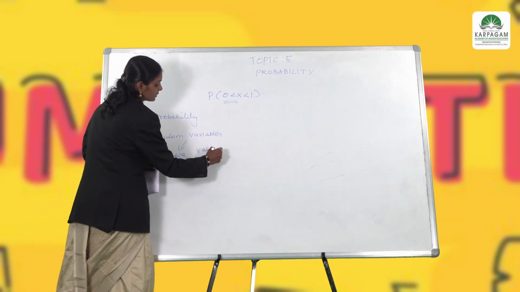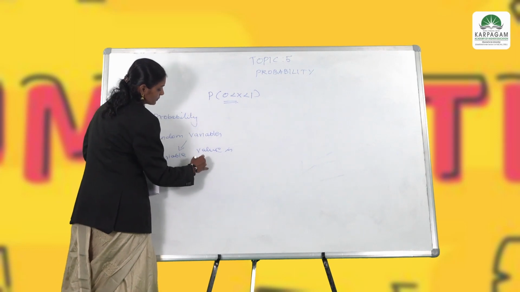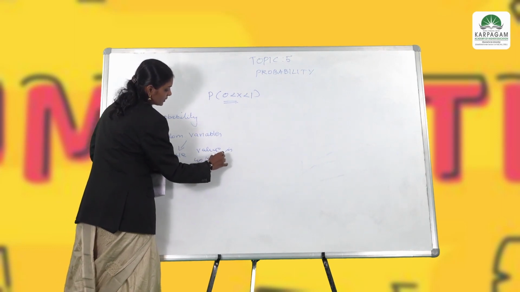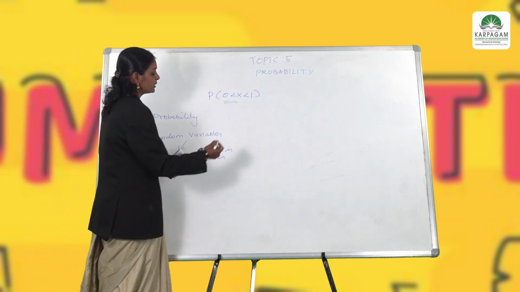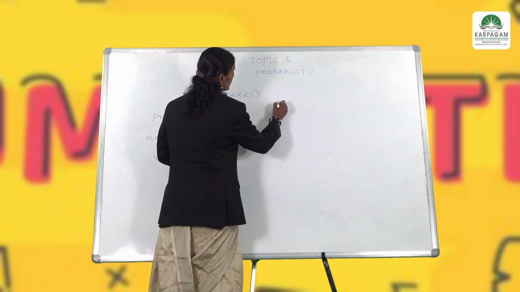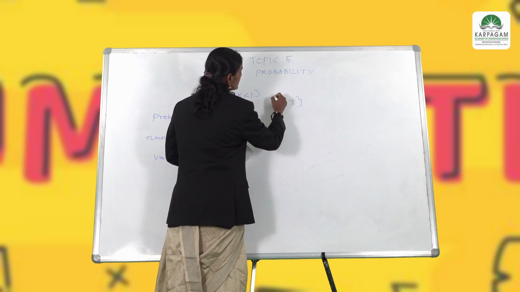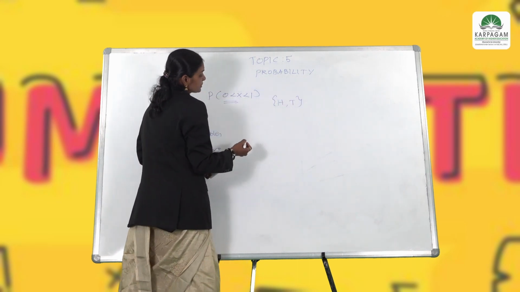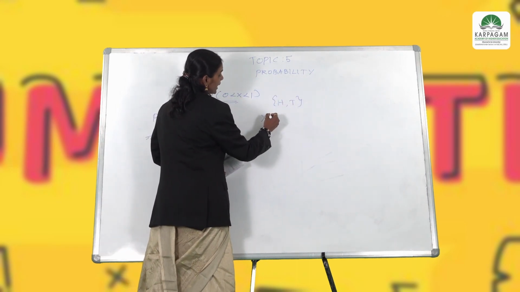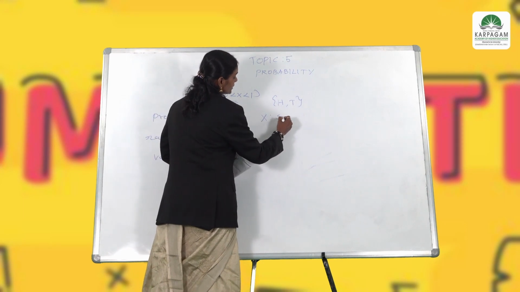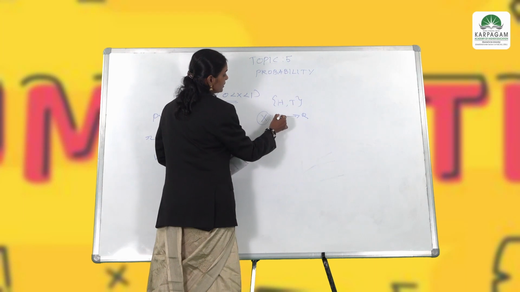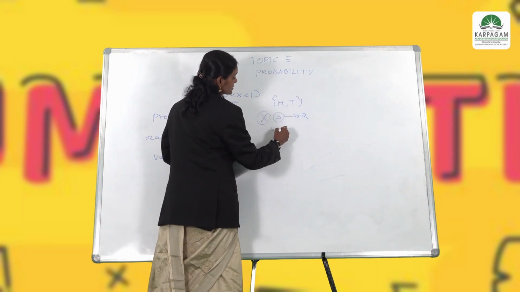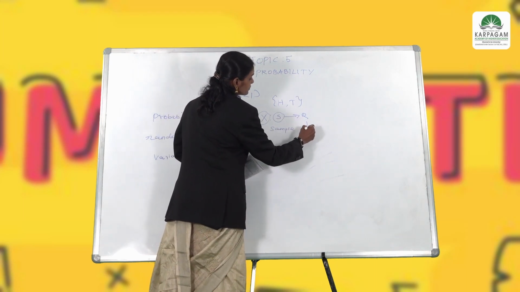This is called a random variable. How is it defined? Suppose I am tossing one coin, the sample space will be only head or tail. Taking the random variable x, it maps x from s to r. Here x stands for the random variable, s stands for the sample space, and r is specified as the range.